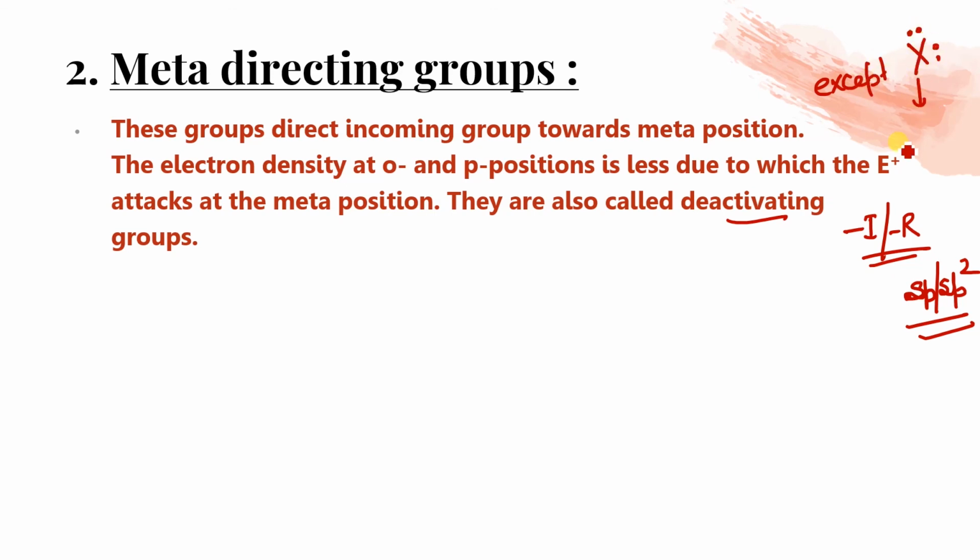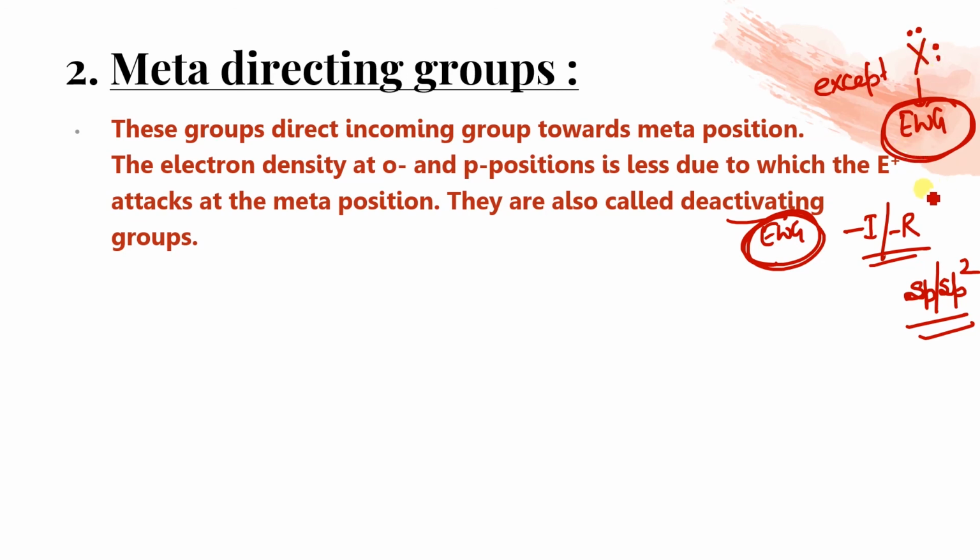Halogen is although an electron withdrawing group, but still it is ortho and para directing. Because I just told you that all electron withdrawing groups are called meta directing. Got it? Except this halogen.